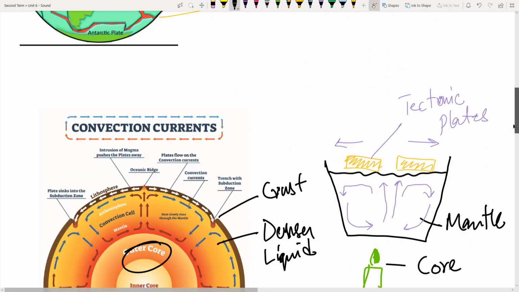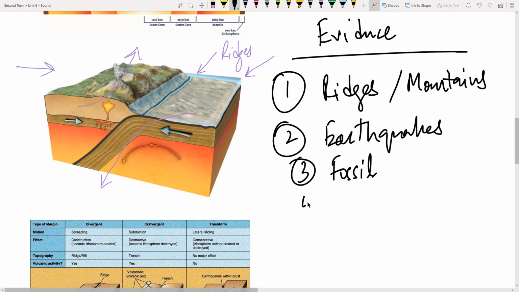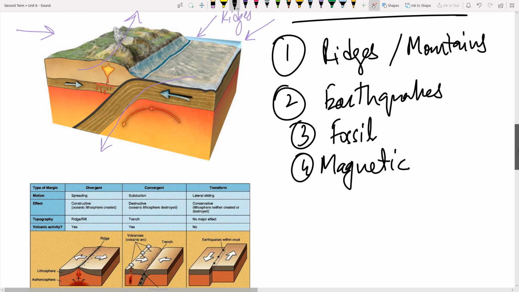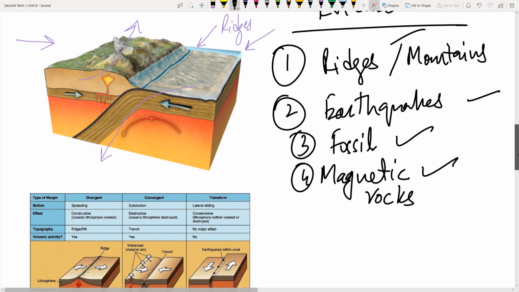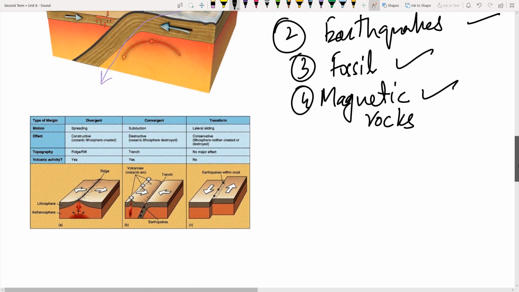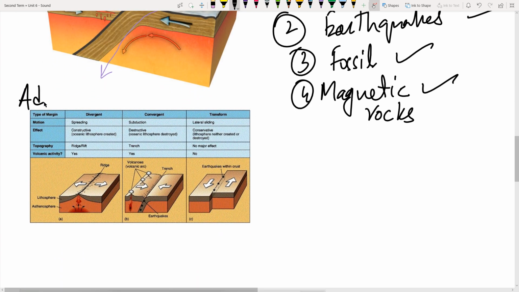Then we also studied, number four, magnetic rocks, right? Since magnetic rocks appear to only change direction when there is a change of movement in the tectonic plates, right? So these magnetic rocks are also there. So we usually use the fossils and the magnetic rocks as evidence, but we also have the evidence of earthquakes as well as the ridges and the mountains that represent that tectonic plates move and they would have been together once, right?